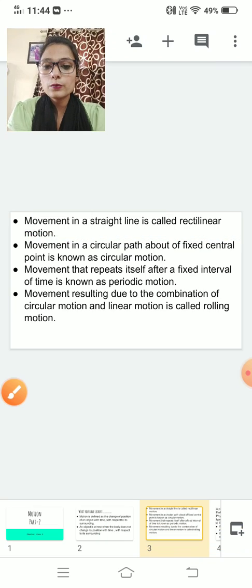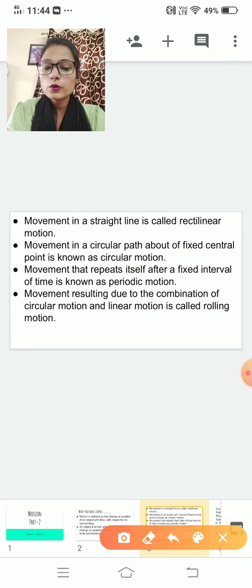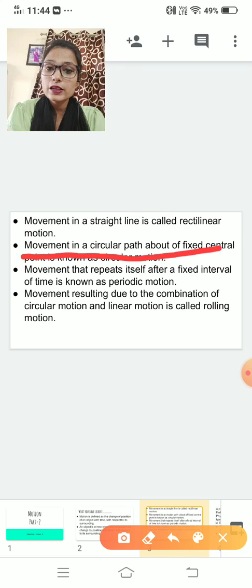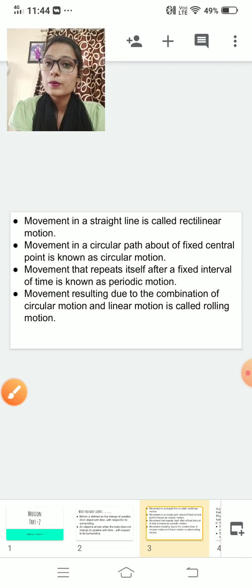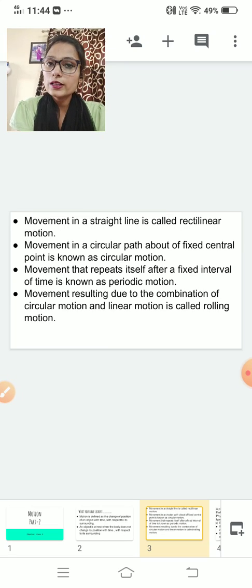Now circular motion. What do you mean by circular motion? Movement in a circular path about a fixed central point is known as circular motion. Example is, yes, your giant wheel. Now move to the next one.